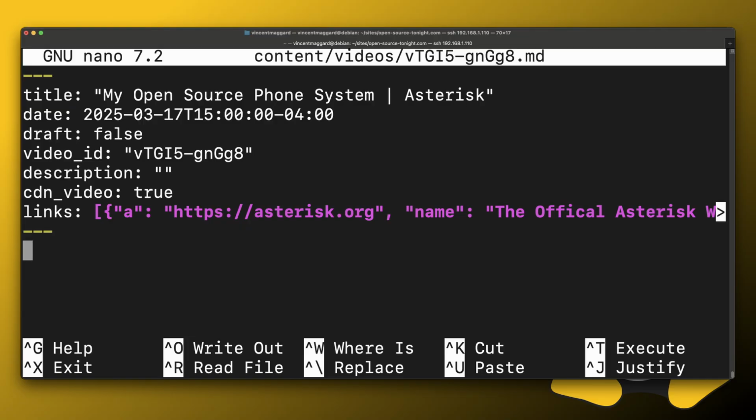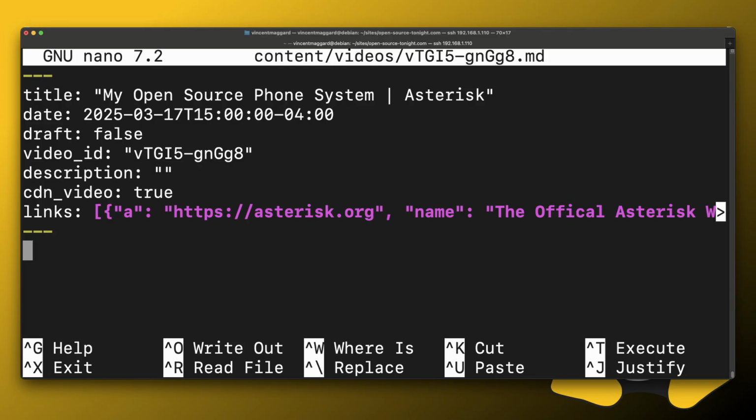Another thing this server does for me is it lets me edit my Hugo sites. So I use Hugo, the static site generator, to produce several of my websites, including vincentmager.com, opensourcetonight.com, as well as a few others actually, but those are the main ones. So those two sites, because I am using Hugo, it's not like WordPress where it's actually dynamic, it's static if you didn't know. Well, that means I have to produce all these static files and push them up to a server. So my server is basically just a Linux box that I can SSH into and easily add a page or anything. I've got all these templates set up and everything.